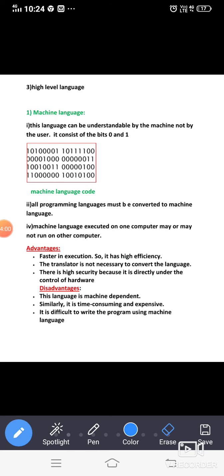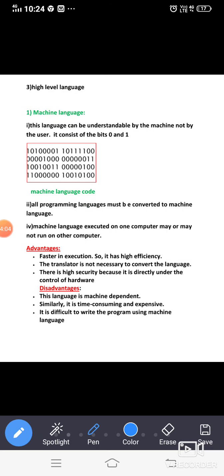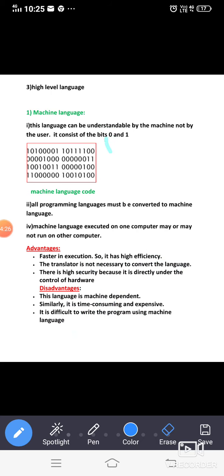So machine language you have understood. Machine language is nothing but the binary language. I already gave the example. If I typed something like 10 from the keyboard, it cannot be taken as 10 because 10 cannot be understandable by the computer. It will convert it into its own form of understanding, that it will convert into the binary language like ones and zeros. So how it converts, what is the method, I already told you.